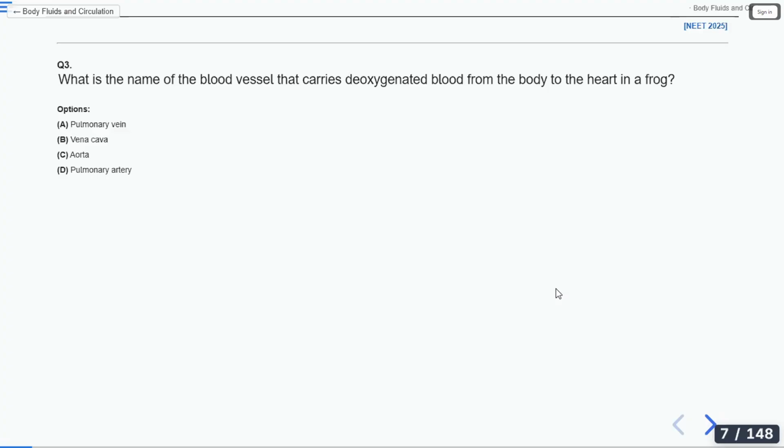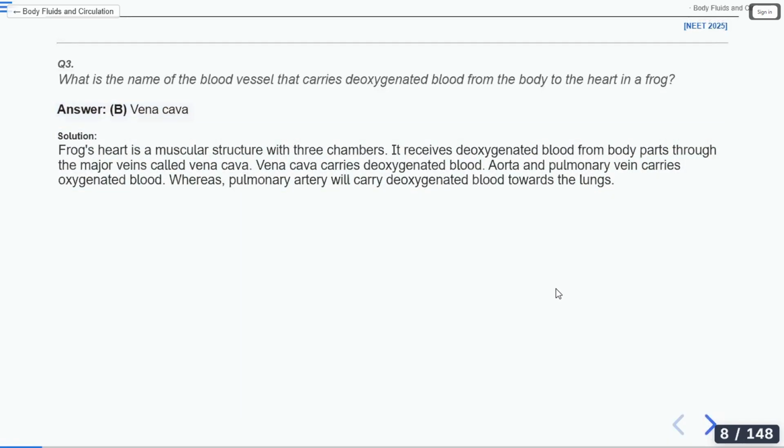No idea. It is one of the major veins. Let's see the answer now. So it is vena cava. Very good. Remember that it is a major vein. Yes, the frog has a 3-chambered heart.